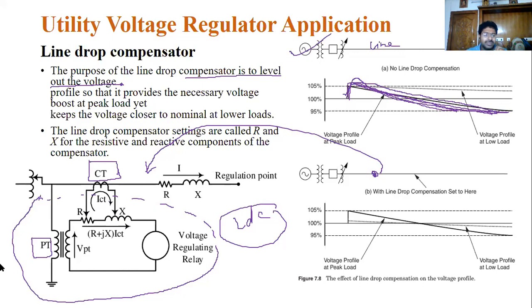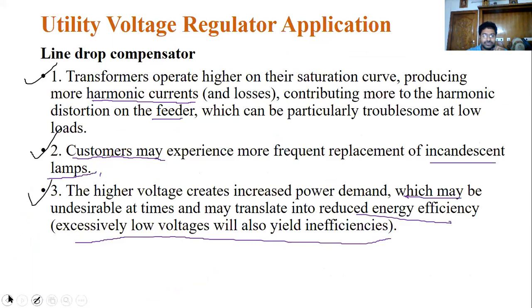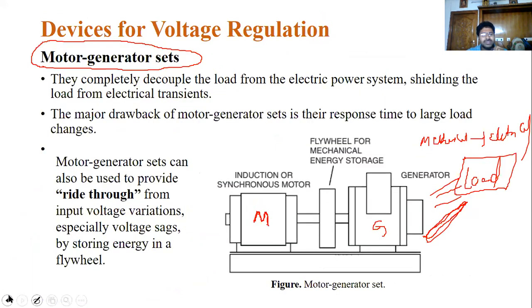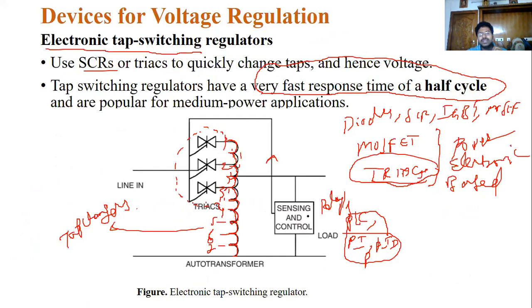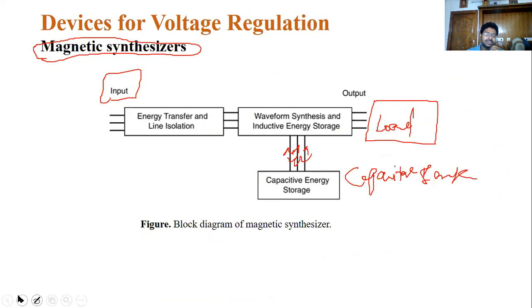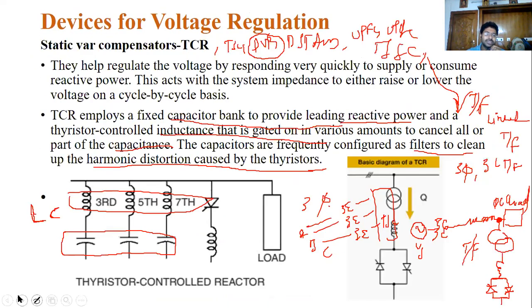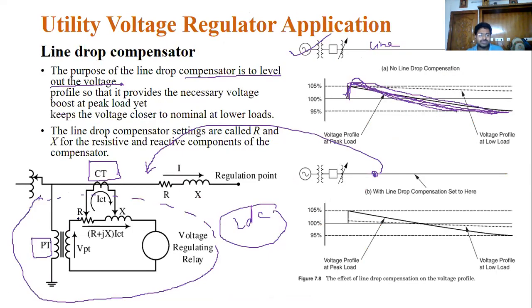It is very similar to the tap changing transformer, but there we use thyristors to identify the level of voltages. Here in this case, the line drop compensator uses a current transformer and a voltage transformer to identify the level of voltages and currents.